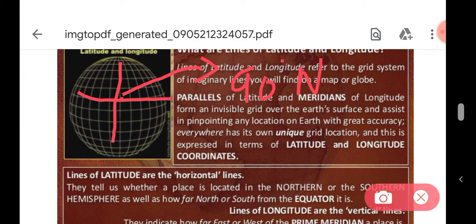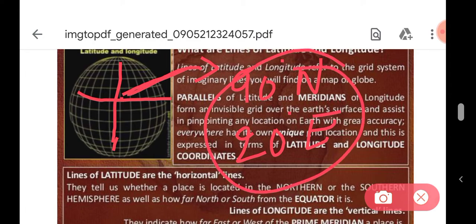And if it is in the east or west, then we can say according to the meridians, for example it can be said 20-degree east. So by the help of this we can locate the accurate place on the earth.